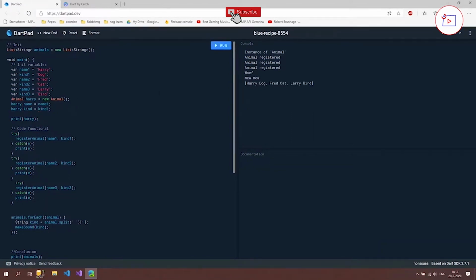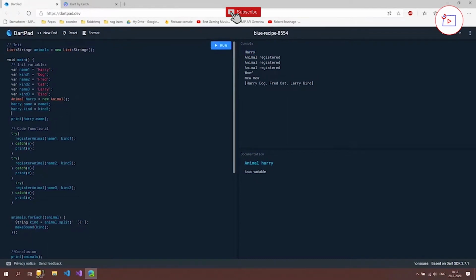Then we can see instance of animal. That's why it's called instantiating, but it's now reading out something of how this class is called. But we can also print out the name that we filled in. So here we set the value, and now we're getting our value. Let's run that. And as you can see, it now says Harry.